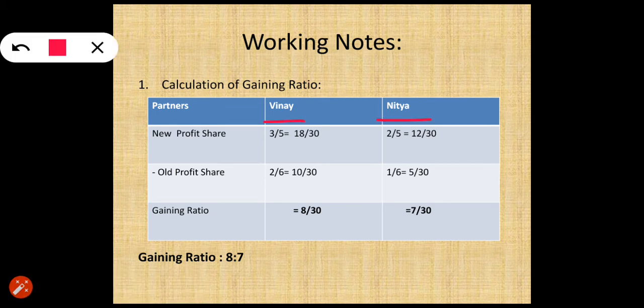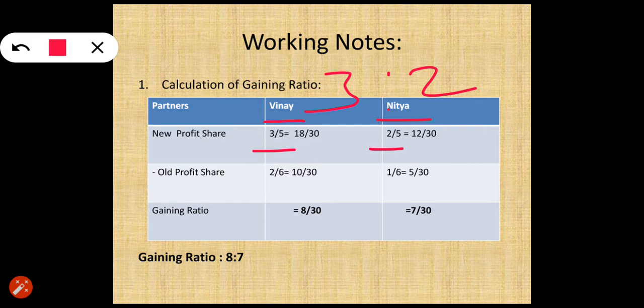To calculate the gaining ratio between Vinay and Nitya, the formula is new profit share minus old profit share. The new profit share between Vinay and Nitya is 3:2, that is, Vinay is going to get 3/5 part and Nitya is going to get 2/5 part.